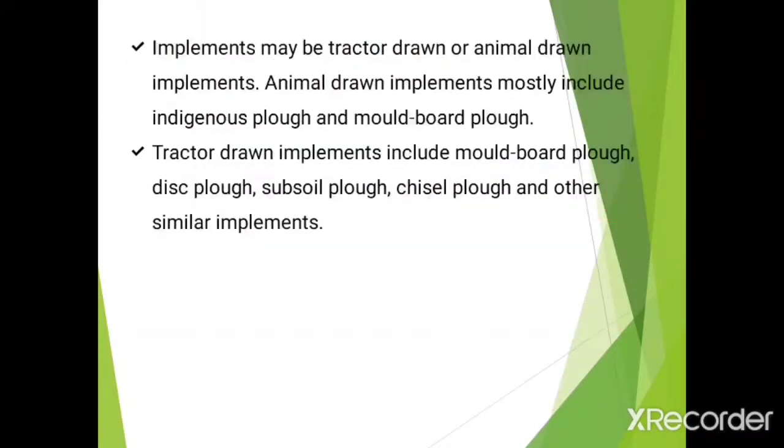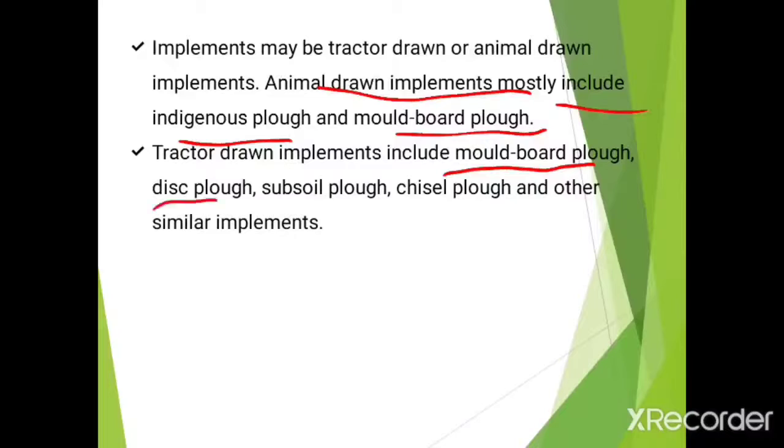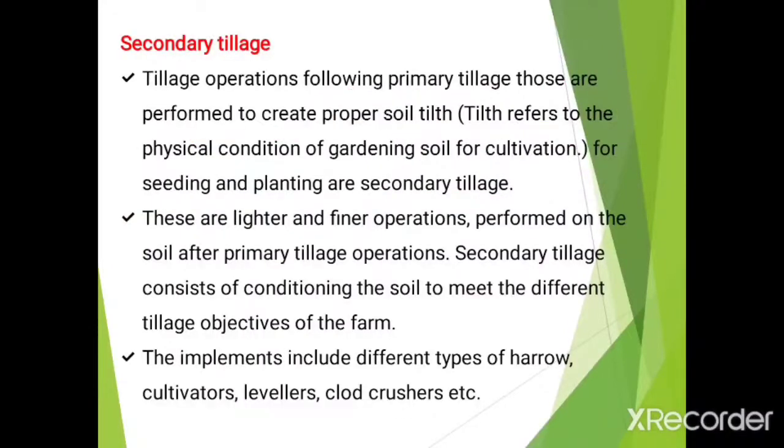In primary tillage, basically the plowing operation is the major operation. There are tractor drawn plows available, and animal drawn plows are also available. Animal drawn implements mostly include the indigenous plow and moldboard plow. Tractor drawn implements include the moldboard plow or MB plow, then disc plow, subsoil plow, chisel plow, and other similar implements.